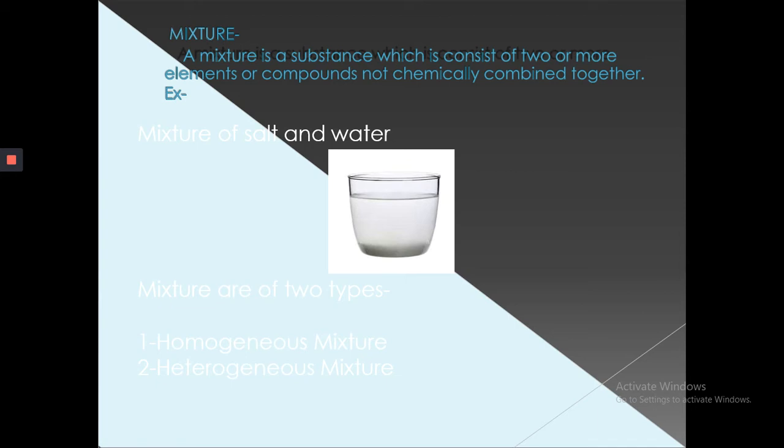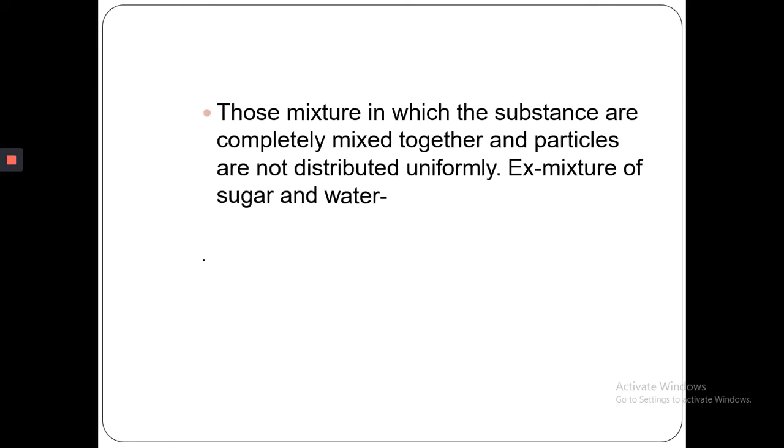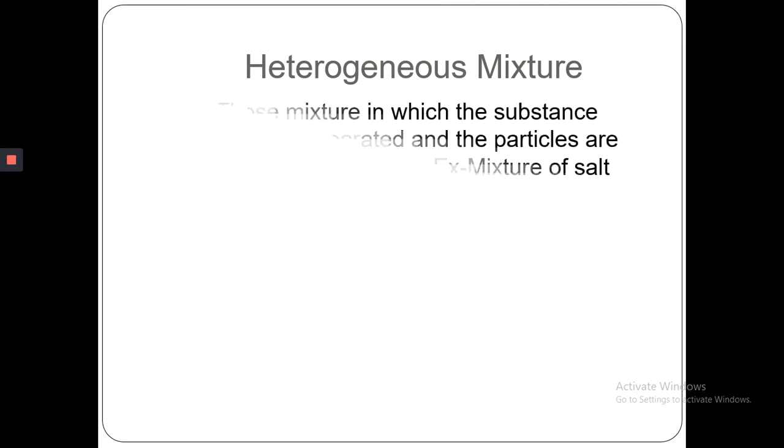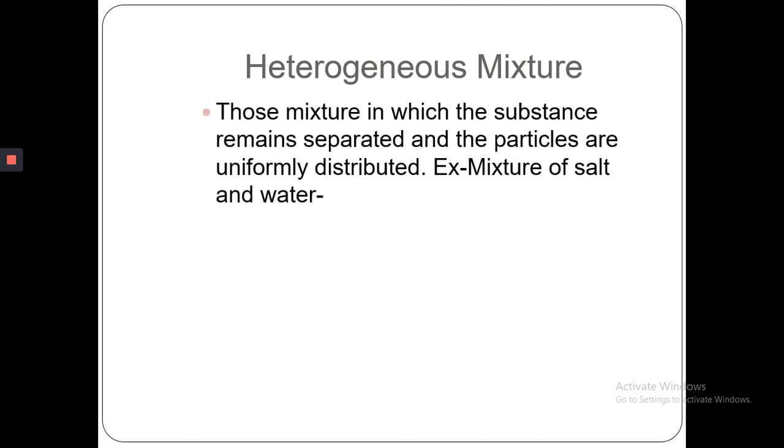Mixtures are of two types. First, homogeneous mixture, and next is heterogeneous mixture. What are homogeneous mixtures? Those mixtures in which the substances are completely mixed together and particles are distributed uniformly. Example, a mixture of sugar and water. What are heterogeneous mixtures? Those mixtures in which the substances remain separated and the particles are not uniformly distributed. An example of a heterogeneous mixture is a mixture of salt and water.